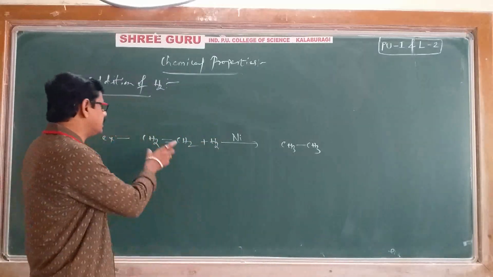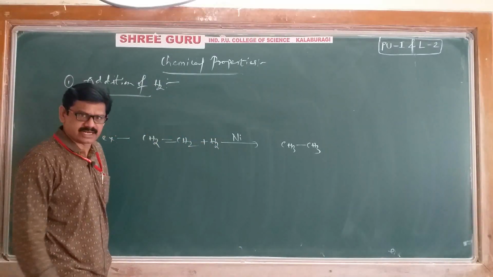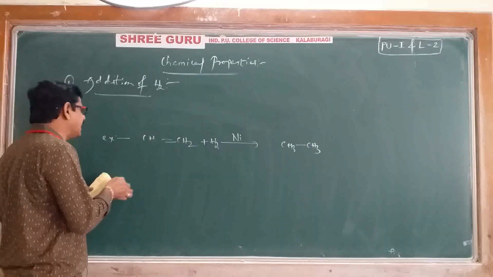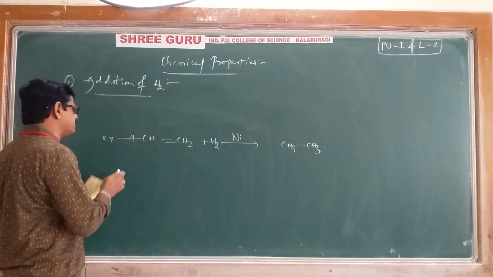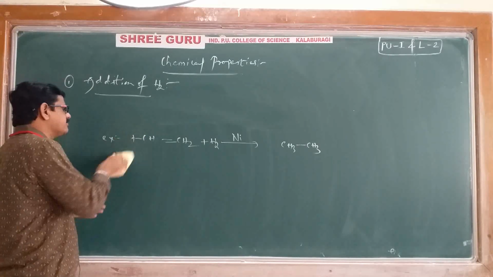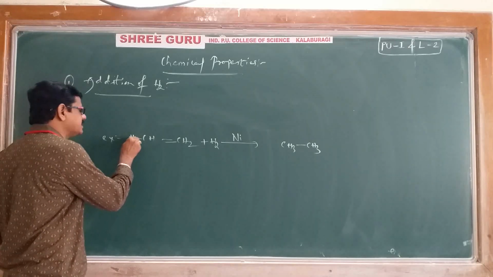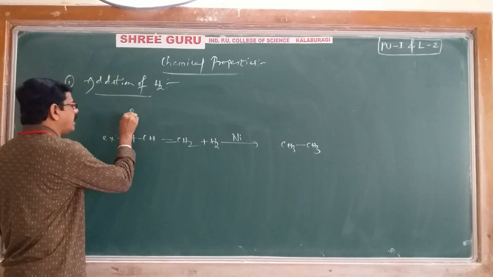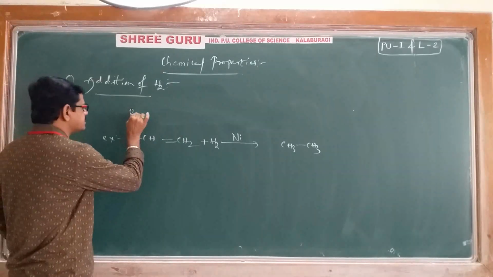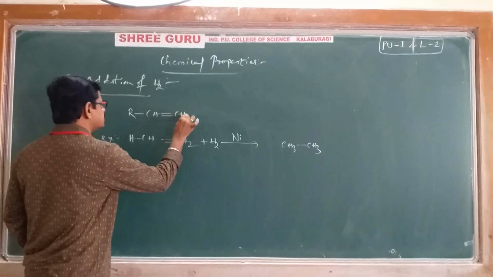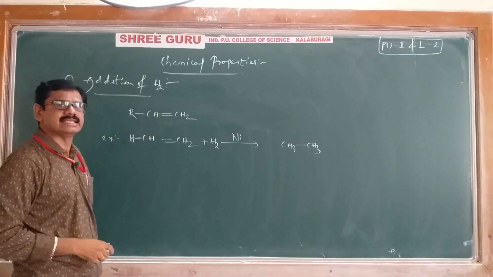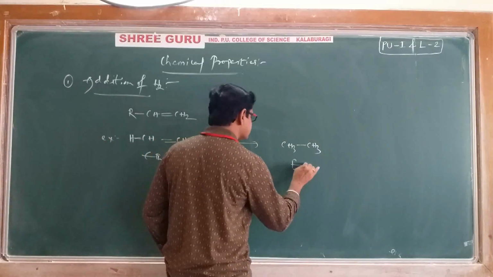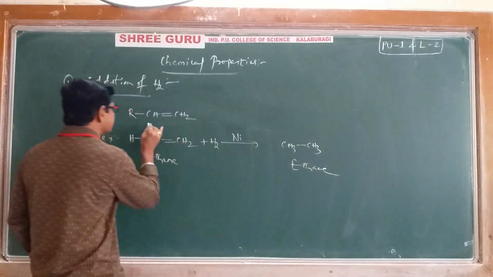Right. Now we'll also write a related general reaction. For that general reaction, one hydrogen I am separating, just for convenience. In place of hydrogen, I'll write R. Then the remaining is as it is, CH double bond CH2. It is one general alkene. It is of course ethene and it is ethane. Now we'll write here alkene.